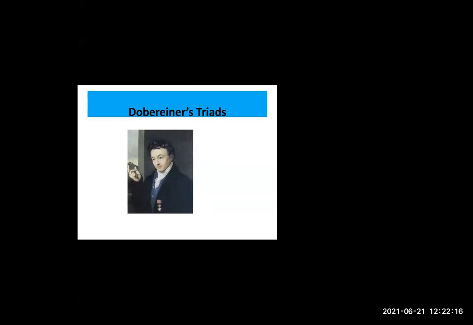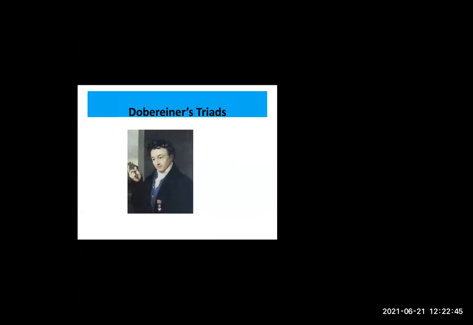Similarly, there are many elements, so we have to place them properly in proper rows and periods. That's why we need a table. We have to classify them. Classify means what? We have to divide them into different groups, different periods, and then it will be easy to study. I hope everyone understood the importance of periodic classification of elements, why we are studying classification of elements.